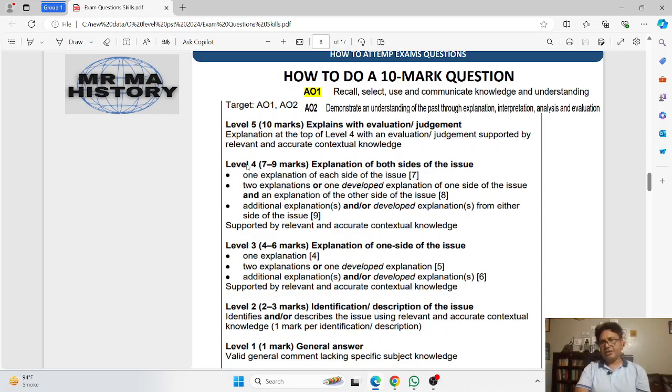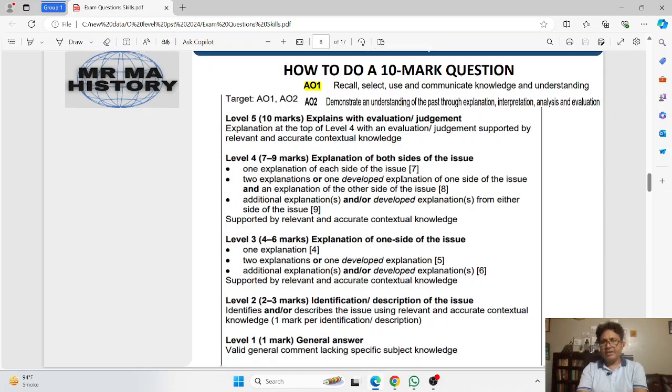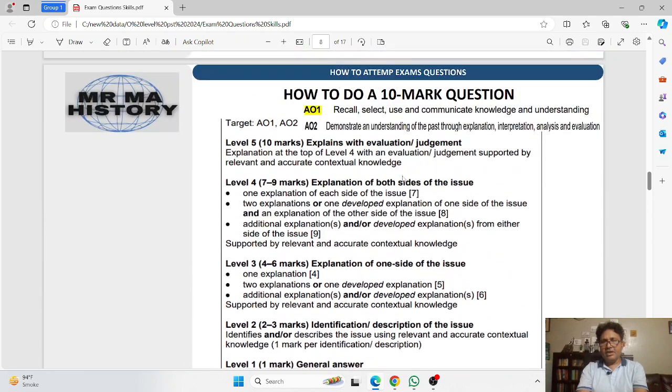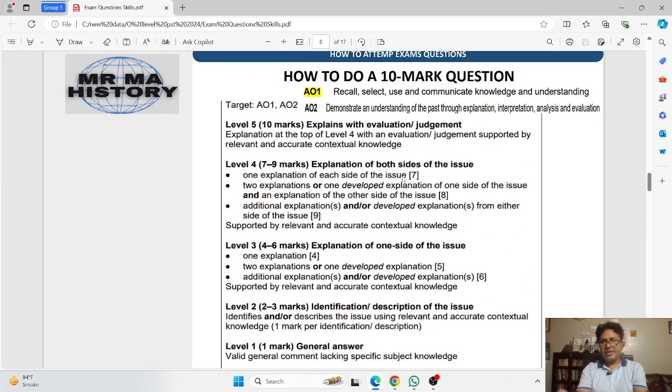Level 4: if a candidate writes one explanation of each side of the issue, or if the candidate is producing a one-sided response, as we will discuss with an example below, the candidate is eligible for 7 marks at the most. And if there is one developed explanation of one side of the issue and an explanation of the other side of the issue, that means 8 marks. One more mark.